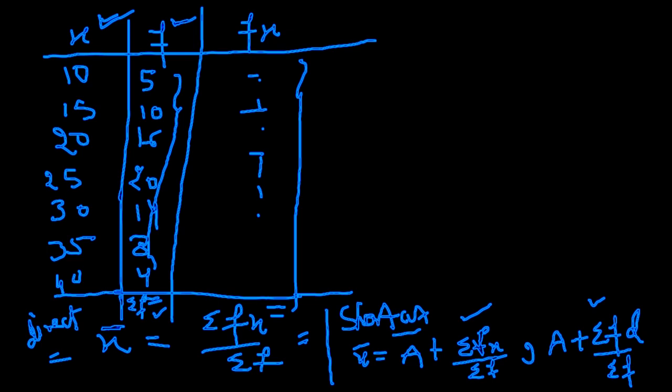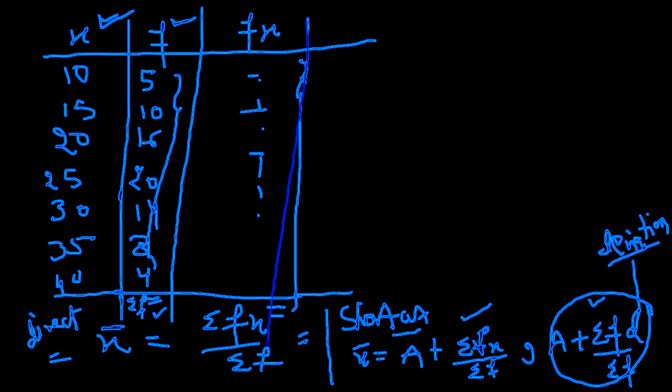Now what? Here, small d represents the deviation. Deviation of what? Deviation of each number from its assumed mean. Say suppose we are doing this using the assumed mean. We need to find the deviation, that is x minus assumed mean. You have these values. What would be your preferable assumed mean? Which number are you going to choose here?